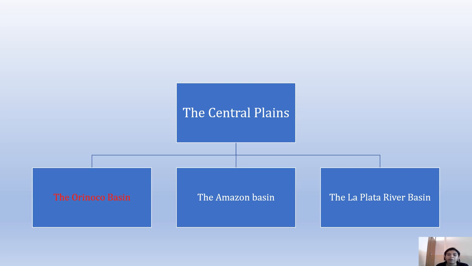So now we will discuss the basins of these central plains, in which first we will discuss the Orinoco Basin. Actually, the Orinoco Basin is in the north of the Central Plains, drained by the Orinoco River, which has its source in the Guyana Highland. It flows into the Atlantic Ocean, and this river crosses the llanos of Venezuela, and the Orinoco River is also a navigable river.